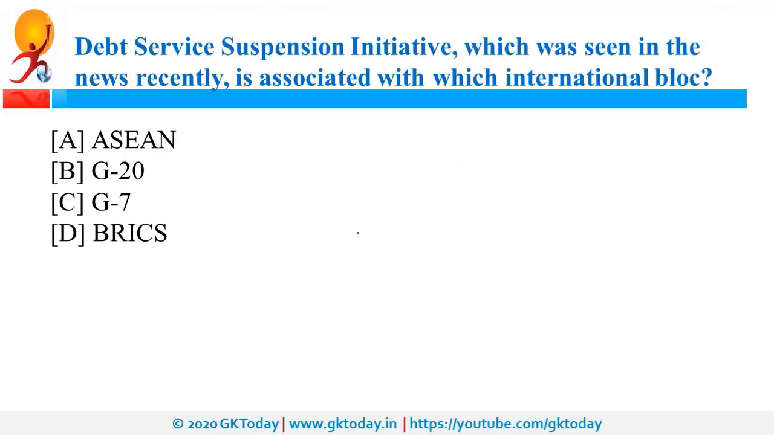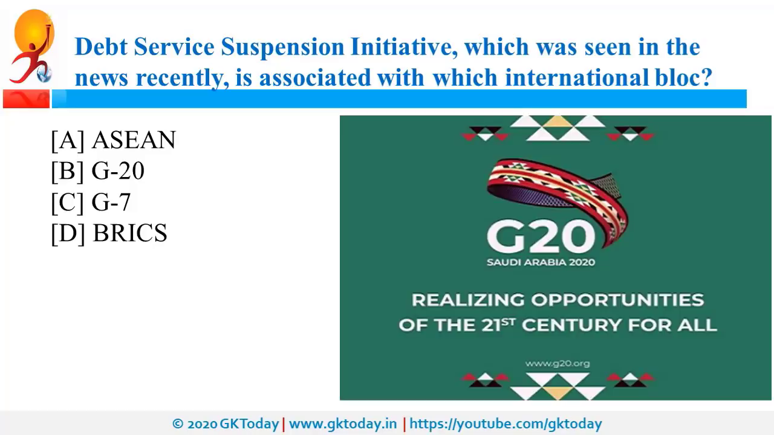Debt Service Suspension Initiative is associated with which international organization? So, it is related to G20. So, this DSSI is related to G20, and recently G20 countries approved this initiative to temporarily suspend the government-to-government debt payment. That means, for the time being, debt payments are suspended in this pandemic situation. Obviously, they will be resumed after some time.